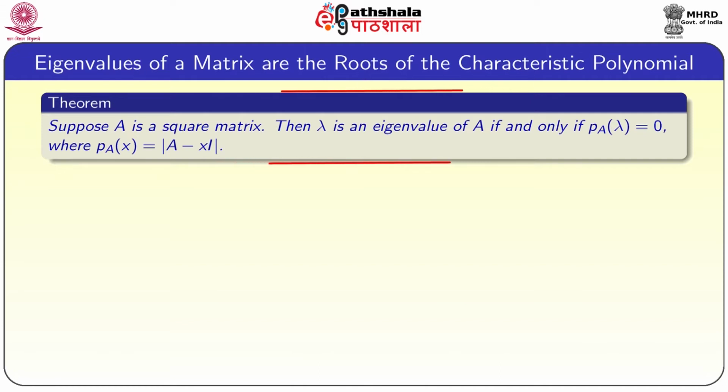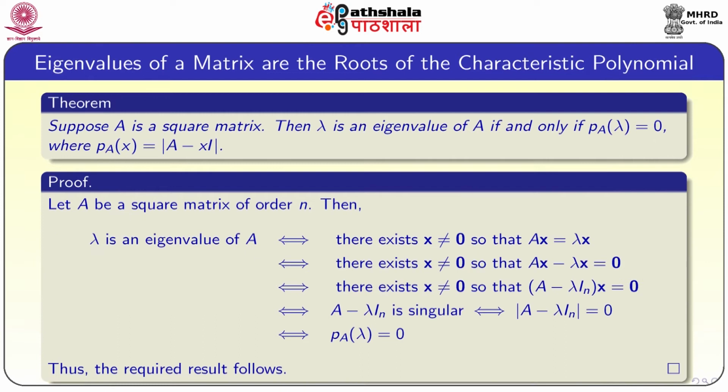Suppose A is a square matrix, then lambda is an eigenvalue of A if and only if P_A of lambda equal to 0, where P_A of x is determinant of A minus x times I, where I is the identity matrix of size equal to that of A. So, P_A of x is the characteristic polynomial of A.